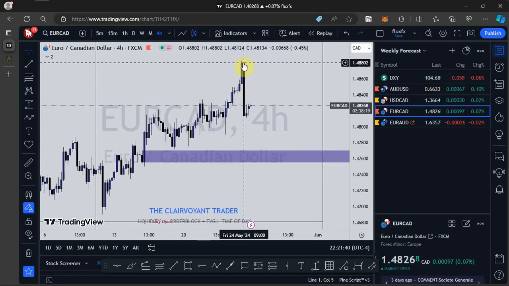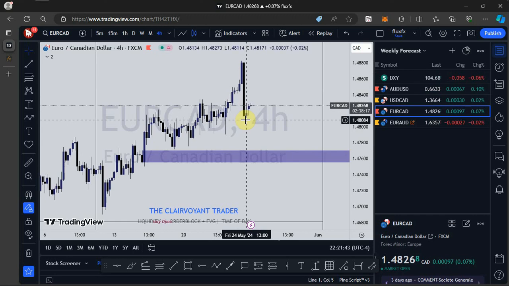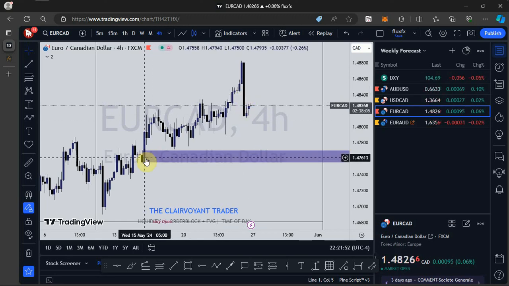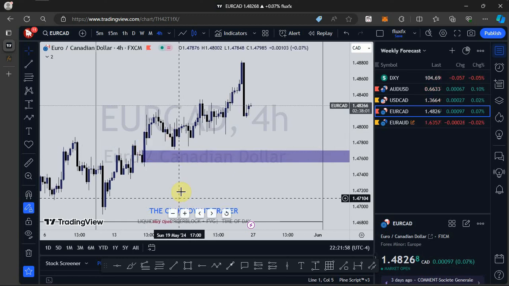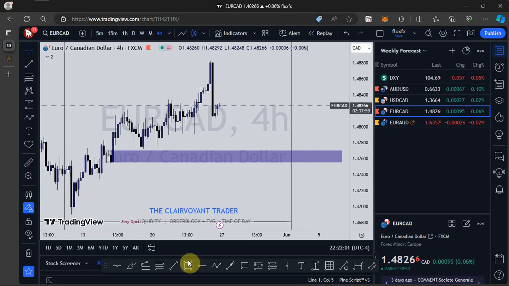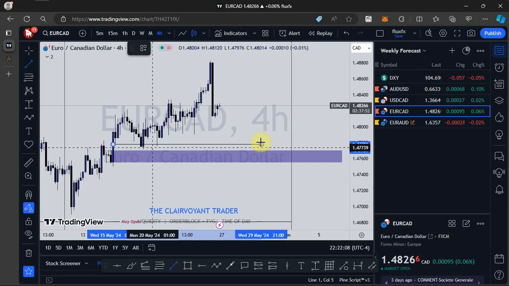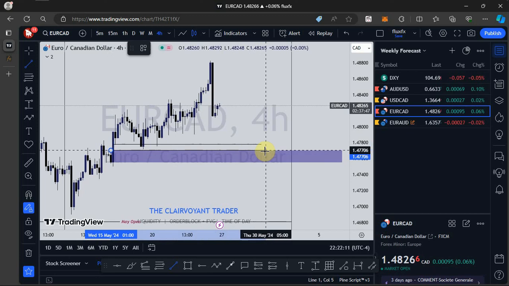We saw price giving us a huge impulse move to the downside, and right after this impulse move, we are seeing price trying to fill up this liquidity void right here. So as it stands now, we have this bullish order block right here, and we have liquidity resting above this bullish order block plus a fair value gap. If you're not seeing this fair value gap, let me make it clear for you. This is a fair value gap, the low here as well as the high right here.